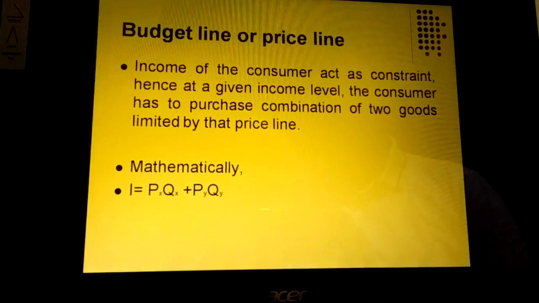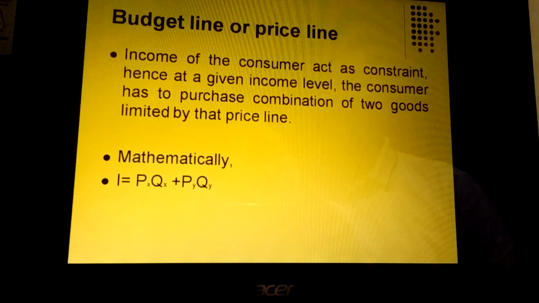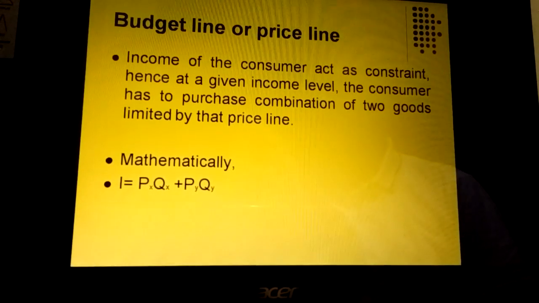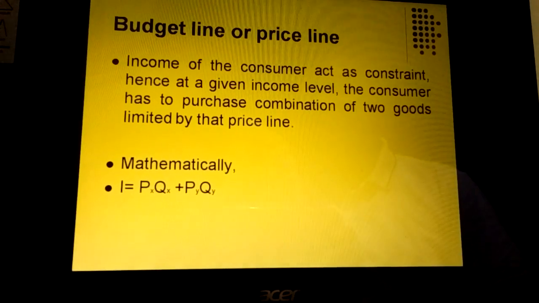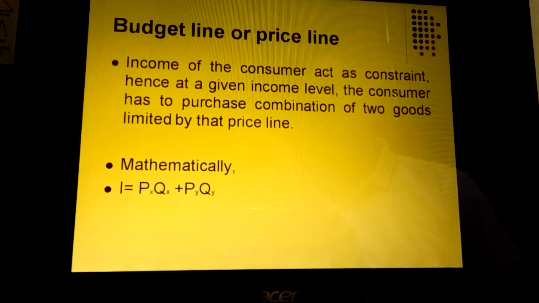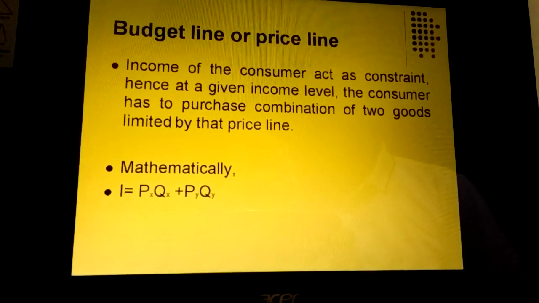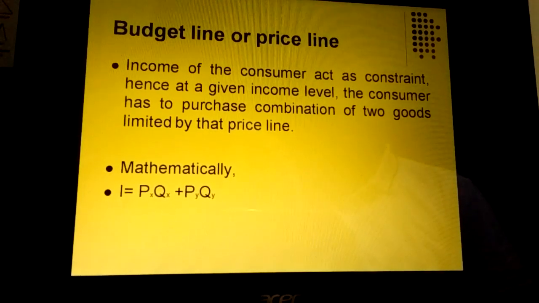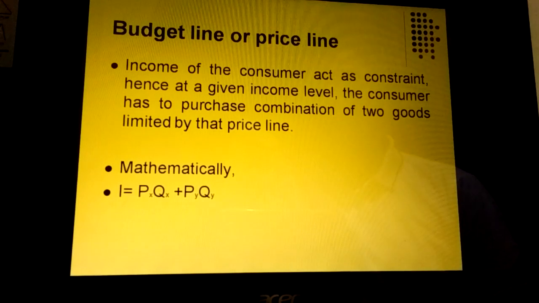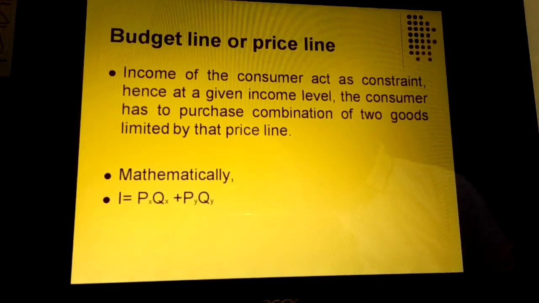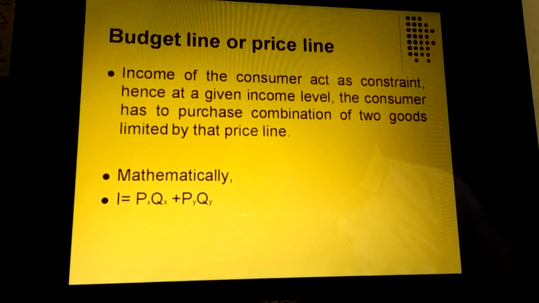Hence, at a given level of income, the consumer has to purchase a combination of two goods limited by that price line. Mathematically it is represented as Px Qx plus Py Qy, where Px is the price of product X, Qx is the demand of the product X, Py is the price of product Y, and Qy is the demand of product Y by the consumer. So the budget line will be the combination of PxQx plus PyQy.